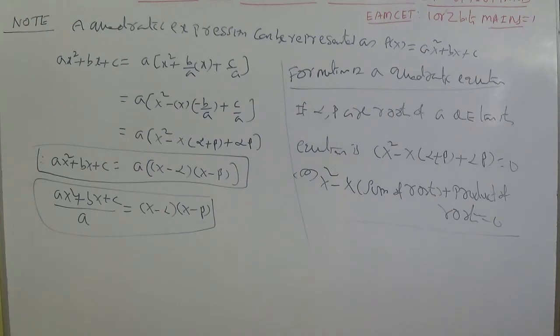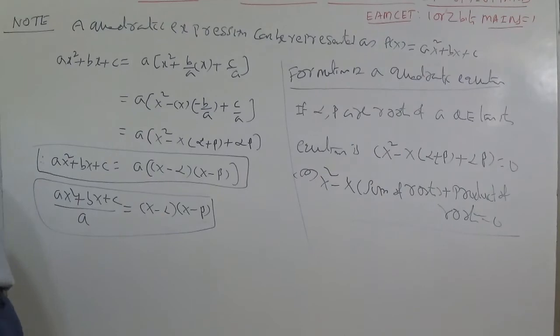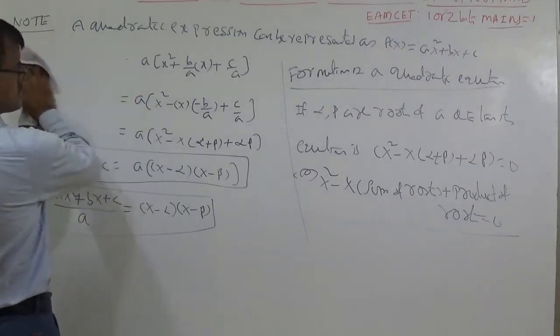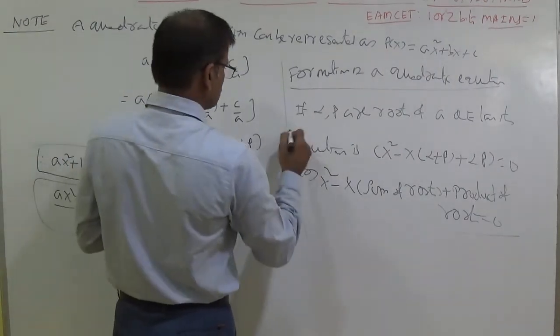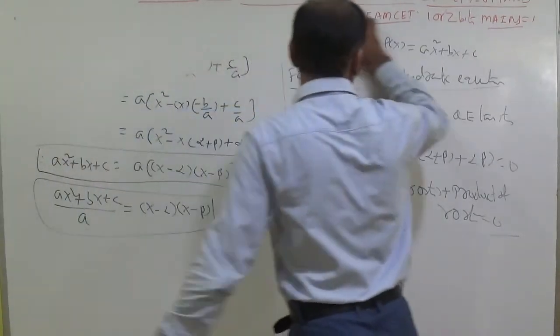We have discussed the properties. Now let us discuss small examples. This is note 1 and this is note 2. Let us discuss about the third point.